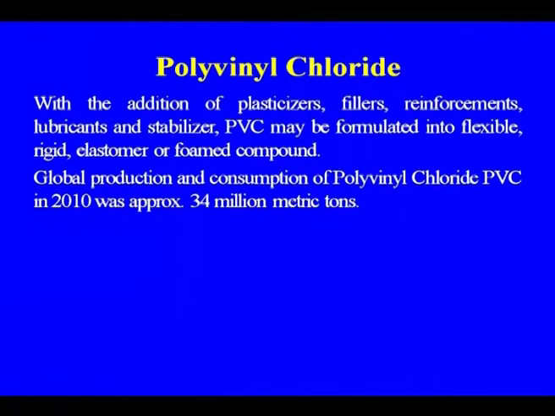With the addition of plasticizers, fillers, reinforcement, lubricants and stabilizers, PVC may be formulated into flexible, rigid, elastomer or foam compounds. Global production and consumption of polyvinyl chloride in 2010 was approximately 34 million metric tons. As far as the vinyl industry in India is concerned, it is valued at about 20,000 crore. India's imports are slated to increase by 19% by 2016.